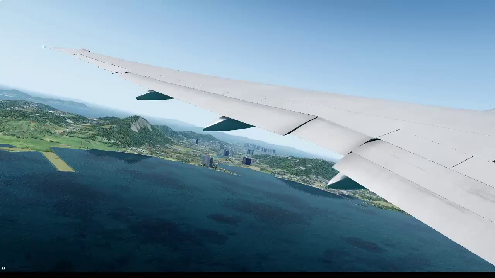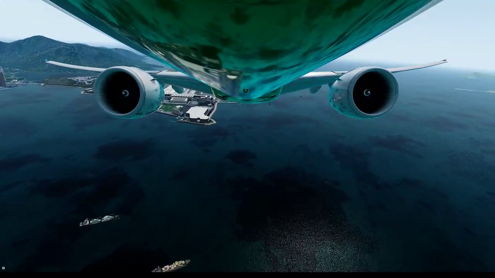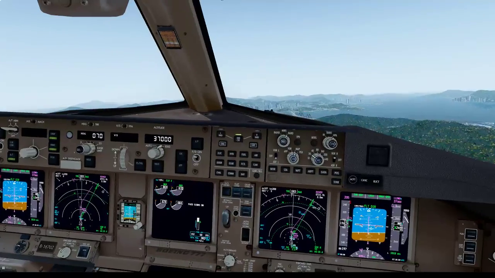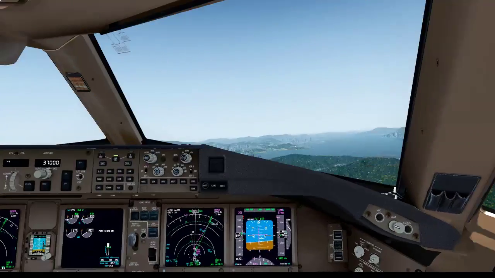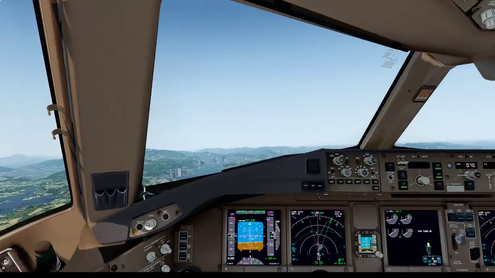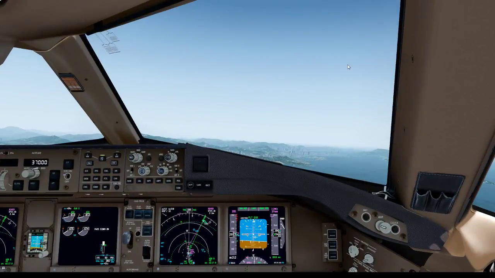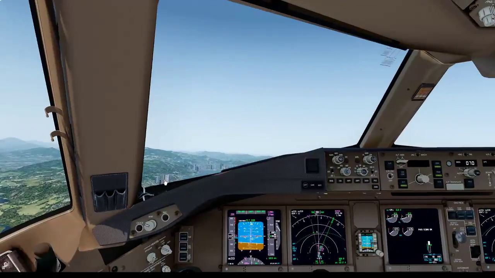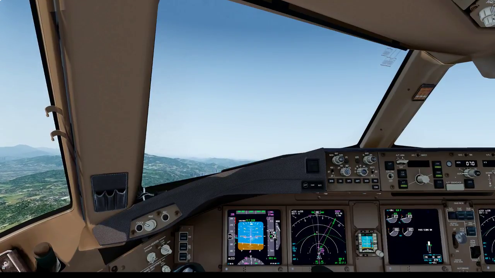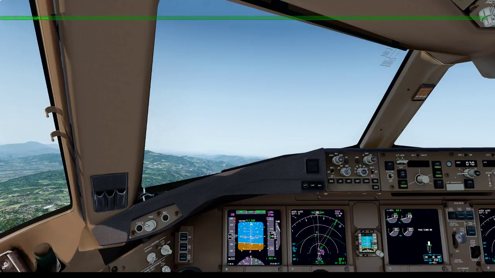Wow, look at the shine on that baby. Still hand flying. Oh my god. Checked.